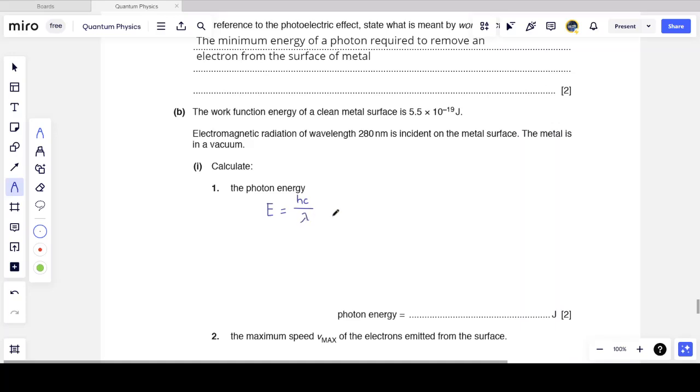E is hc over lambda, which is Planck's constant 6.63 times 10 to the minus 34 times 3 times 10 to the power 8, and the wavelength in this case is 280 nanometers, which is 10 to the minus 9 meters. We have to convert it to meters, which gives me an energy, which they want in joules anyway, lucky for me, 7.1 times 10 to the minus 19 joules. I'll keep that to two significant figures.